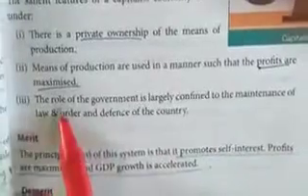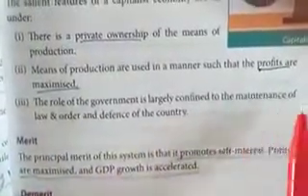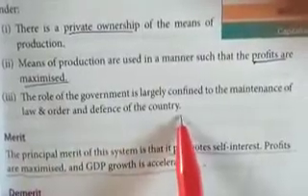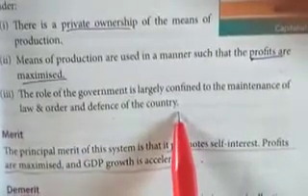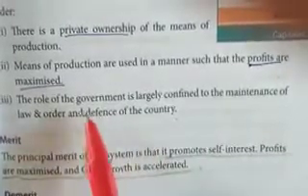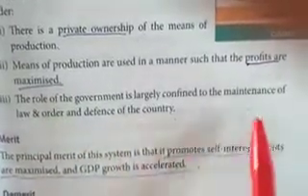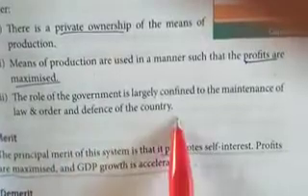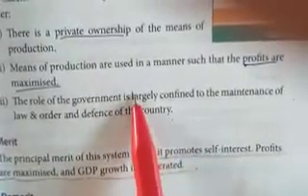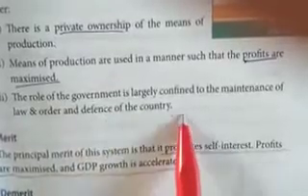Third point is the role of the government is largely confined to maintenance of law and order, and defense of the country. Students, like we have the American economy also, the government only plays a role in maintaining law and order and defense of the country. There is no role played by the government regarding production, consumption or investment.